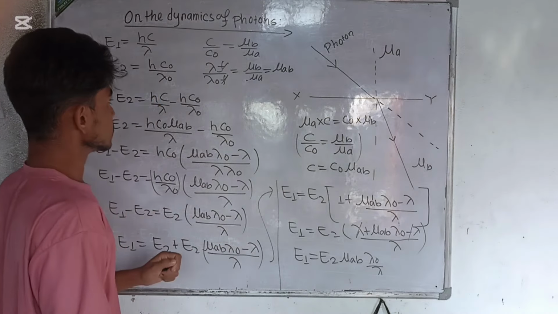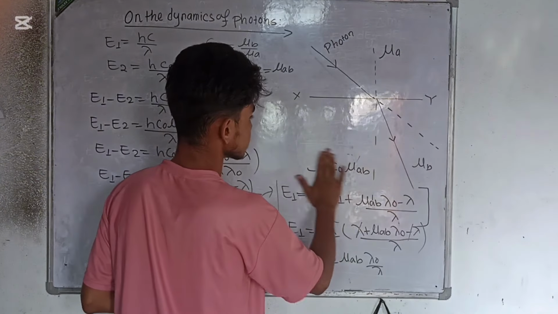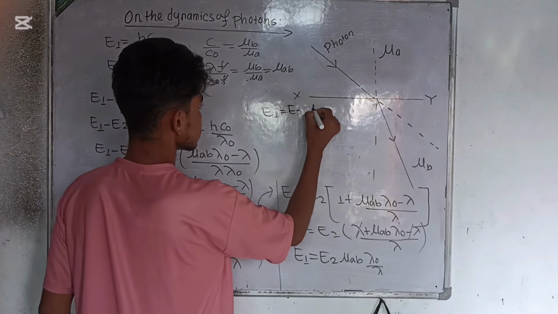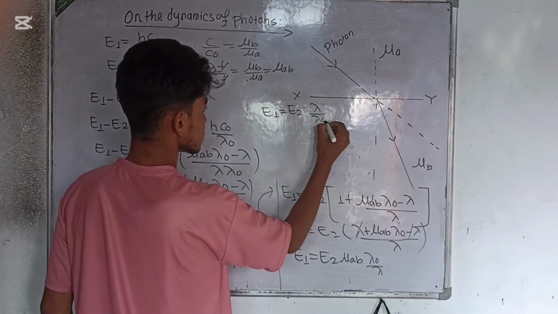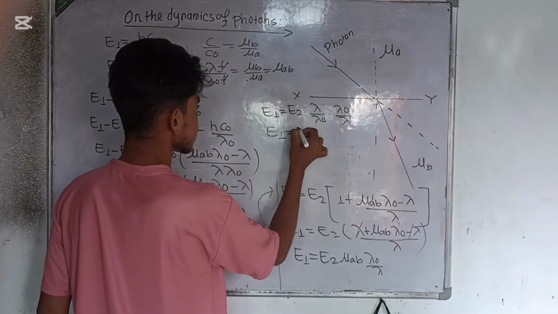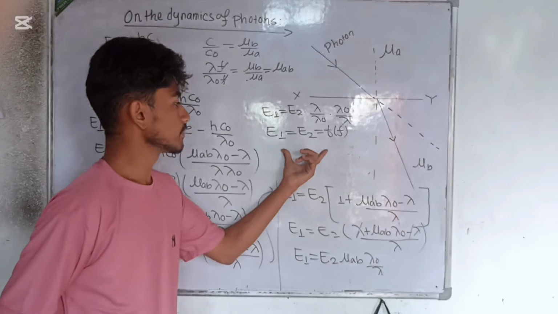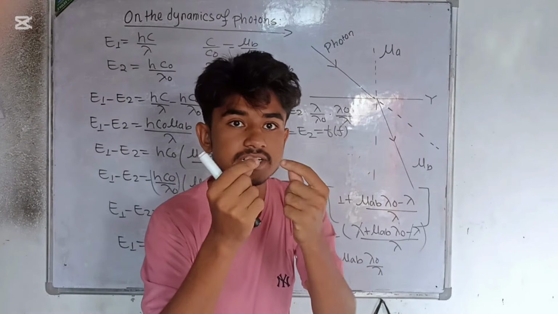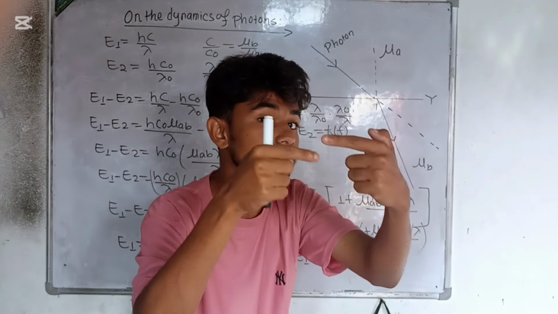So E1 equals E2 into mu AB, and mu AB can be written as lambda upon lambda naught, into lambda naught upon lambda. So E1 is nothing but E2. It is a function of frequency. You can make a beautiful prediction from here: when a photon travels from one medium to another, the velocity and wavelength shift in such a way that its frequency always remains constant.